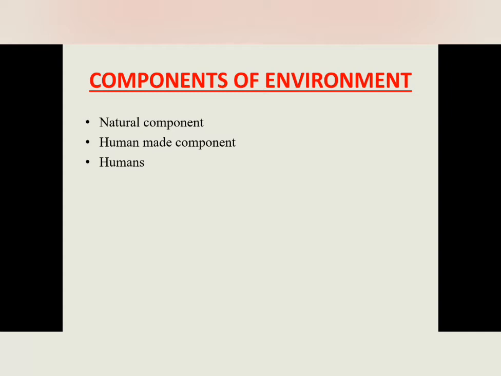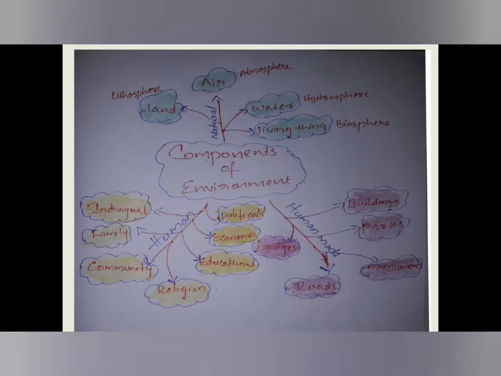Next we can look at components of environment. There are three major components of environment. First component is natural component, then second one is human made component and third one is humans itself. So first we can look at, you can see from this figure, the components of environment. The natural components are land, air, water, living things. These all are provided by the nature itself.